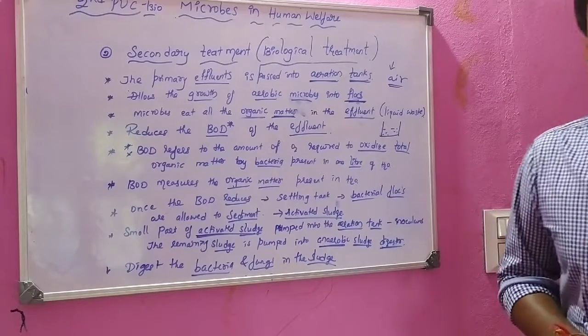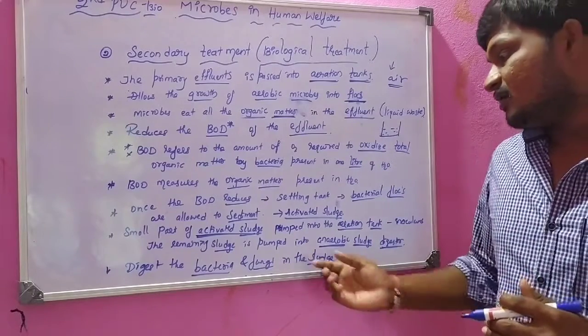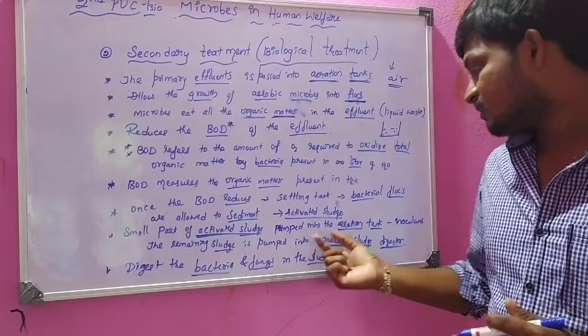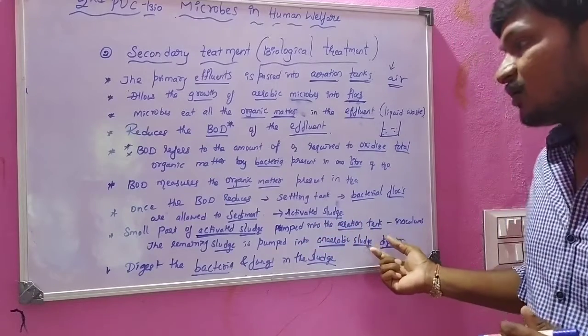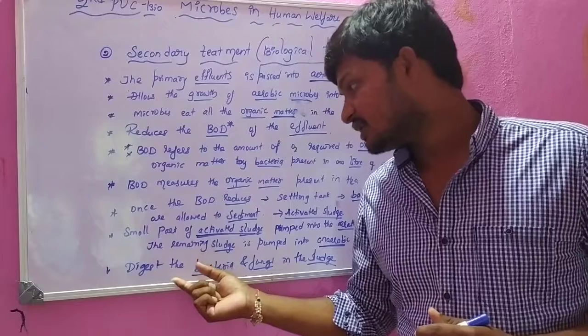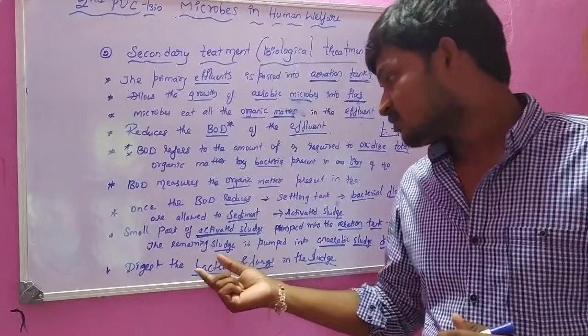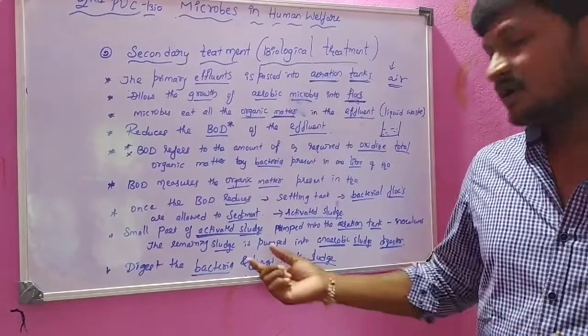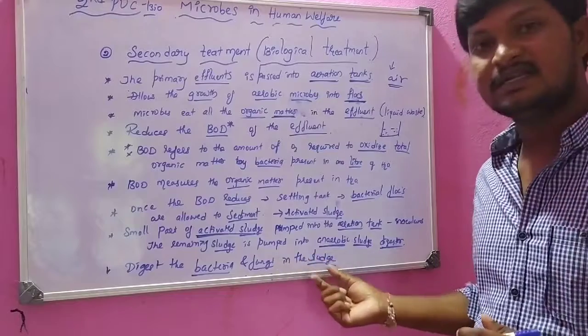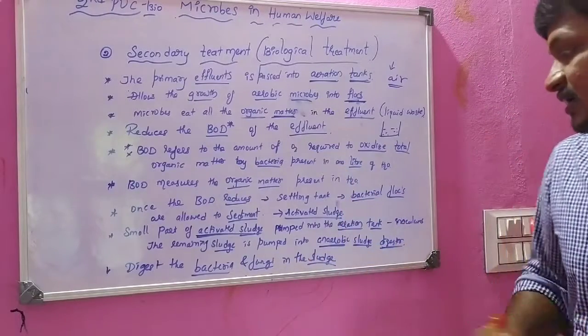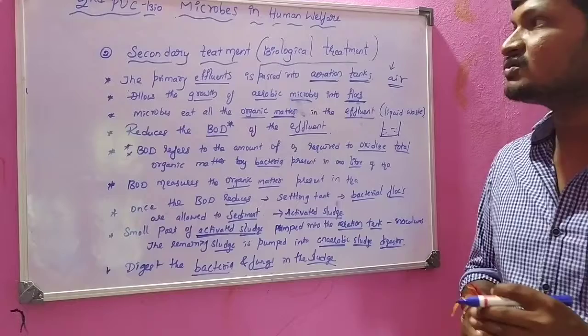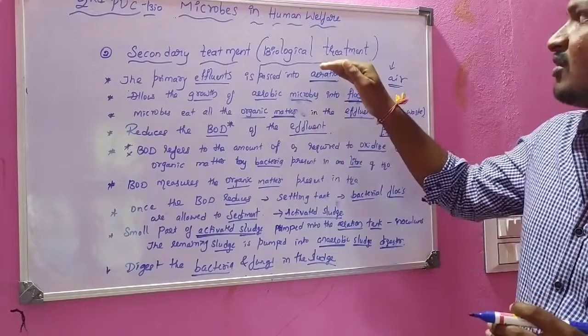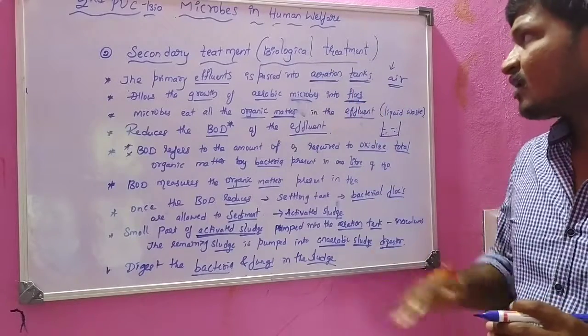They are going to digest the microbes, the bacteria and fungi, present in the sludge tank. And finally, what is going to happen by this biological treatment?